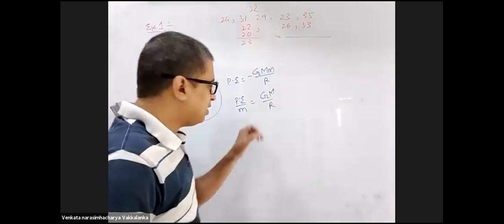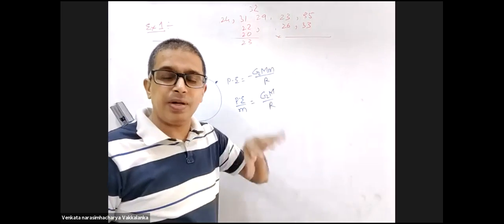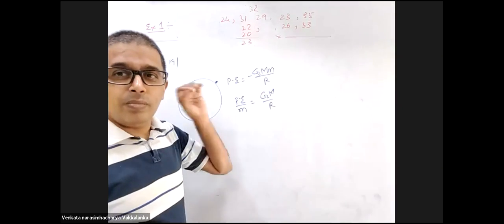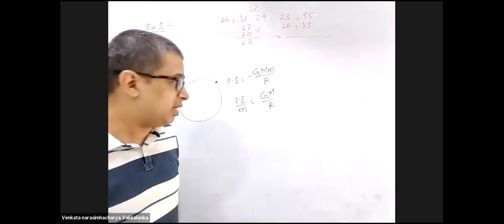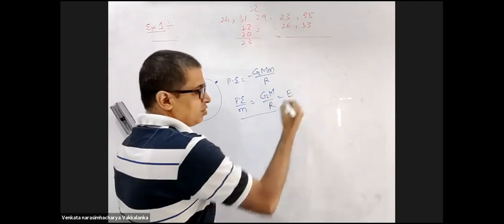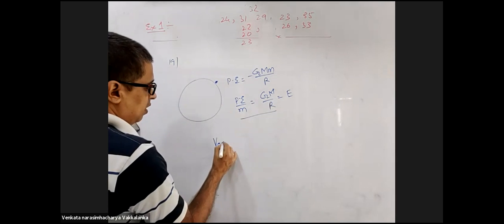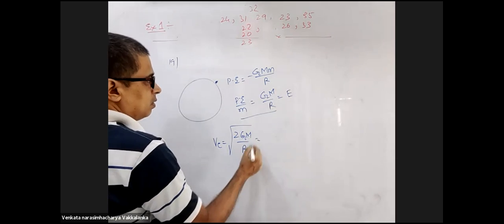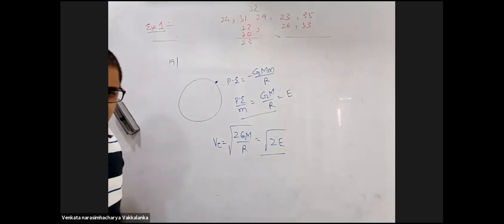Very technically the word magnitude is not a very appropriate language, but generally they use that to tell you not to take the negative sign. Potential energy as it is, you must be taking the negative sign here. You agree with that? Potential energy per unit mass is telling you is capital E. Then the escape velocity of the object is root over 2GM by R. GM by R is E. Root over 2E is the escape velocity.